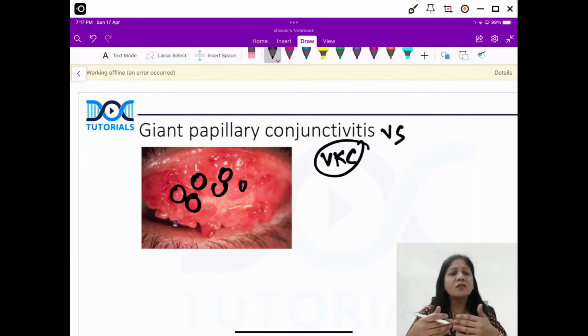But in VKC, the history will be absolutely different, and then you have a number of other signs as well. Okay, so just by looking at these cobblestone large papillae, do not make the mistake of saying this is VKC.